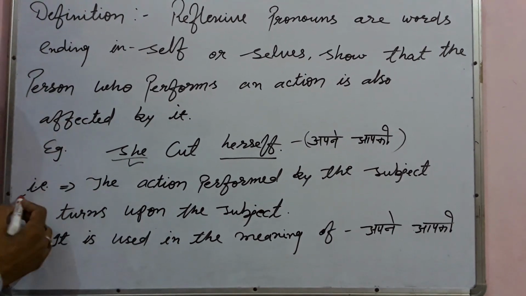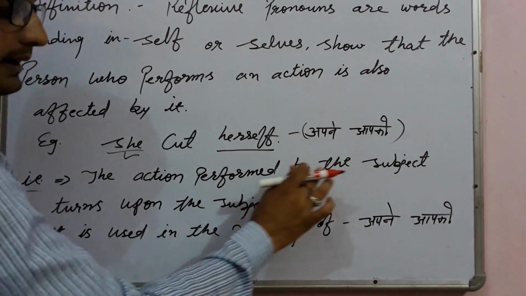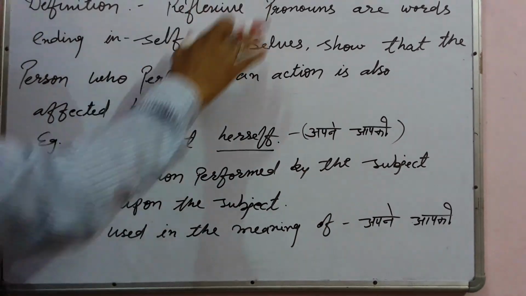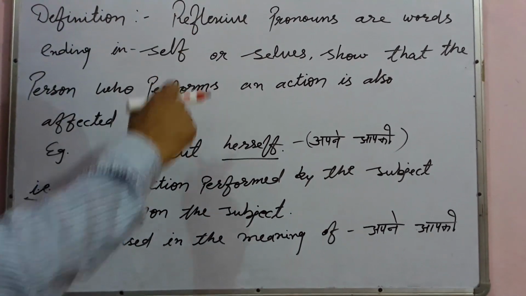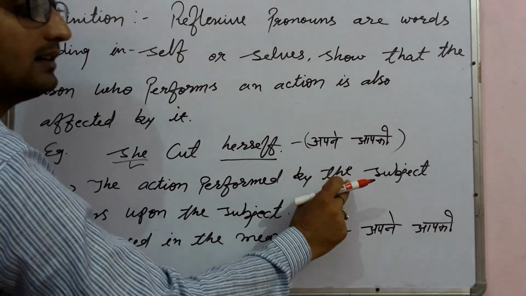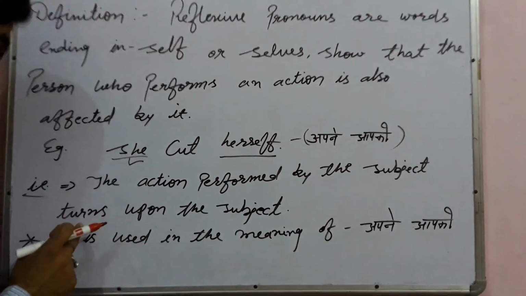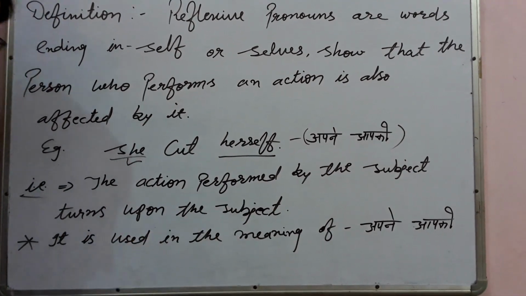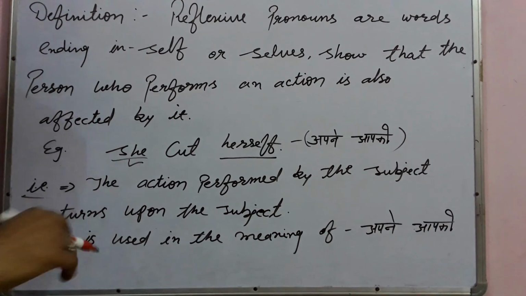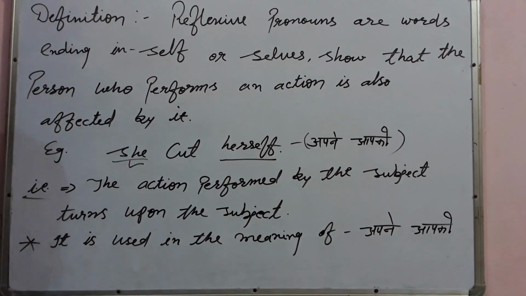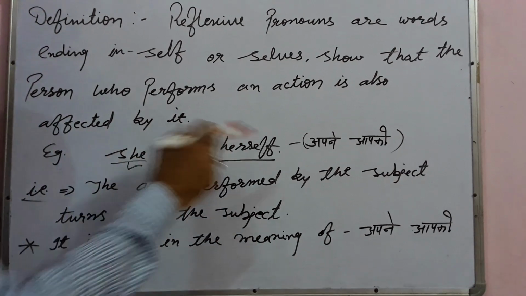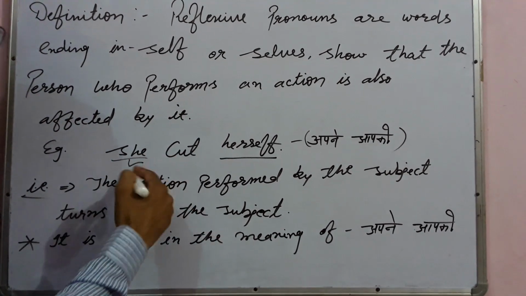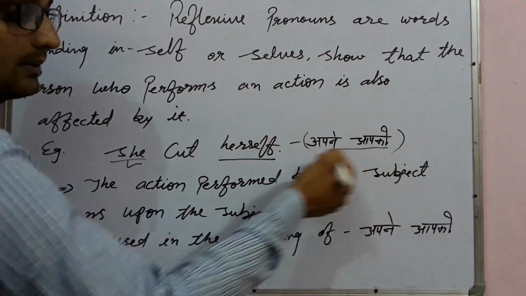In other words, these words show the action performed by the subject turns upon the subject. It means the action performed by the subject turns back to the subject, like: she cut herself. उसने कट किया किसको? अपने आप.